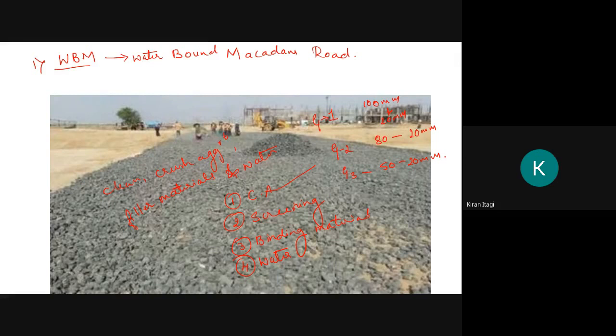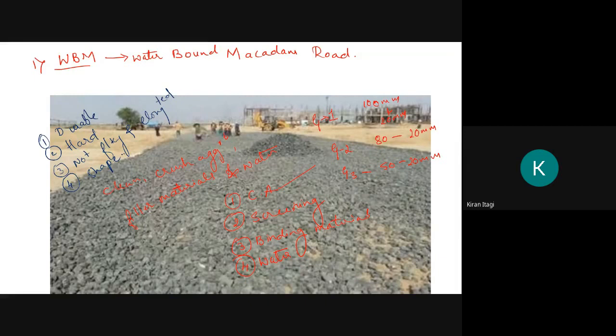The one thing we should take care of is that the coarse aggregate should be durable, hard enough. It should not be flaky or elongated, and it should have a proper shape.